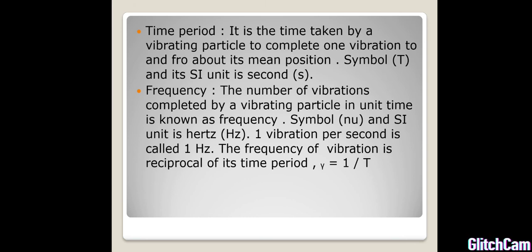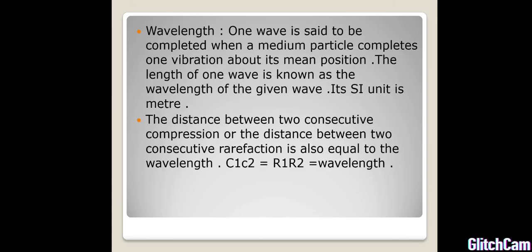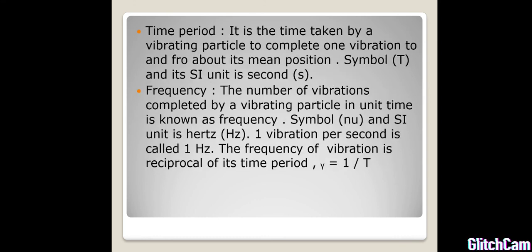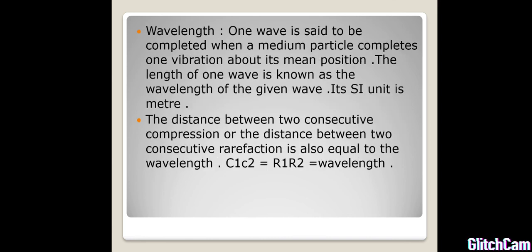Next we go for wavelength. One wave is said to be completed when a medium particle completes one vibration about its mean position. The length of one wave is known as the wavelength of a given wave, and the SI unit is meter and the symbol is lambda. Next, the distance between two consecutive compressions, or the distance between two consecutive rarefactions, is also equal to the wavelength. So C1 C2, which is equal to R1 R2, is also equal to the wavelength.